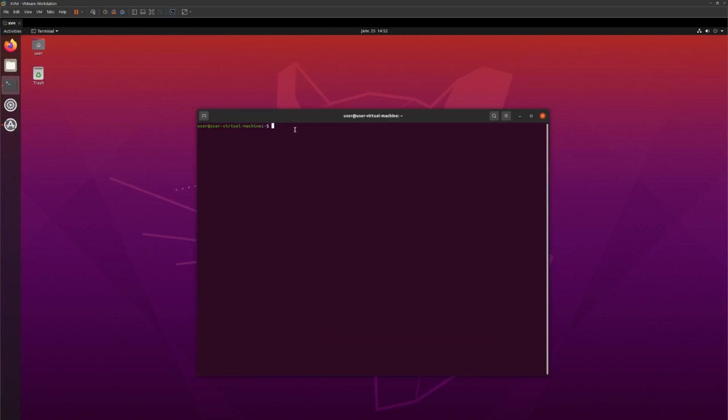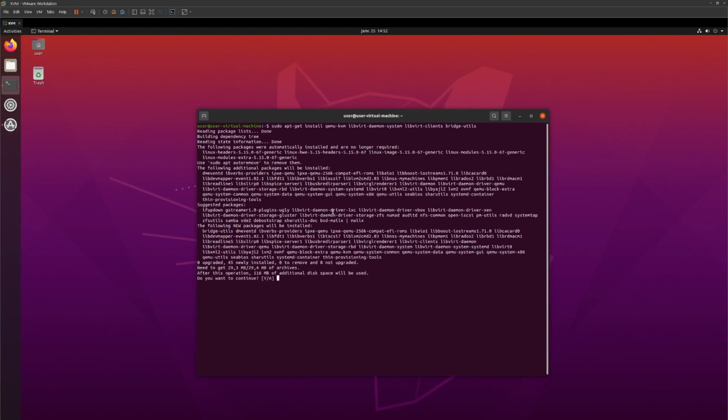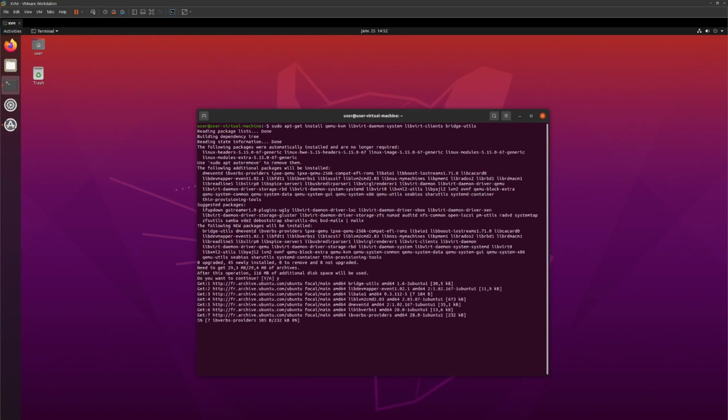Today I will show you how to install KVM on your Ubuntu machine, then I will demonstrate how to launch a VM using it. The commands that I am using will help me install KVM and its dependencies.